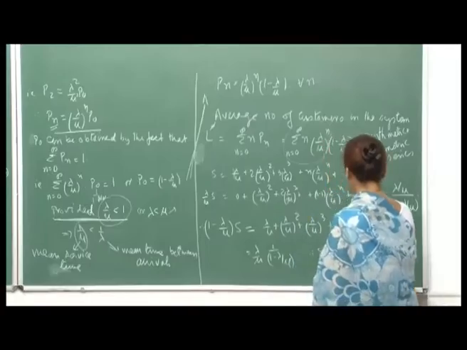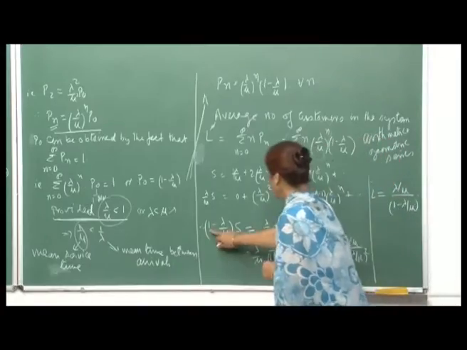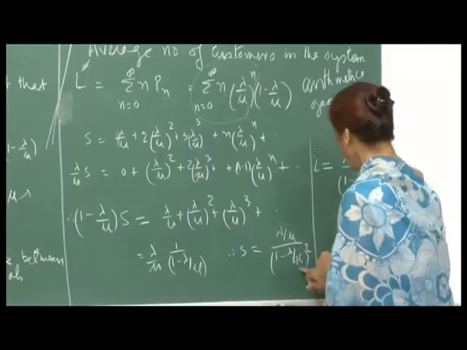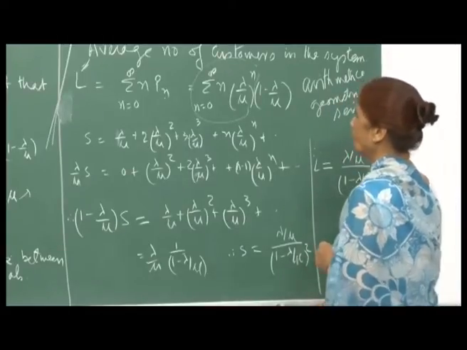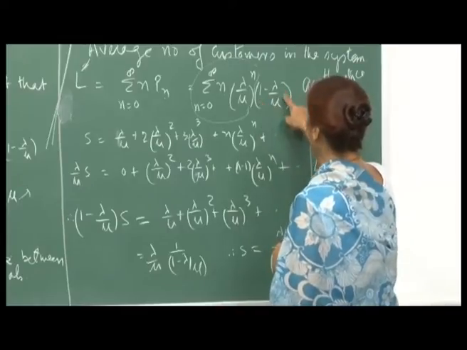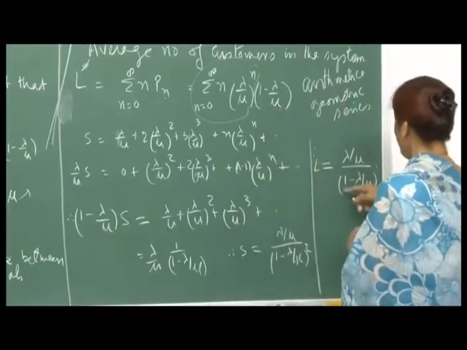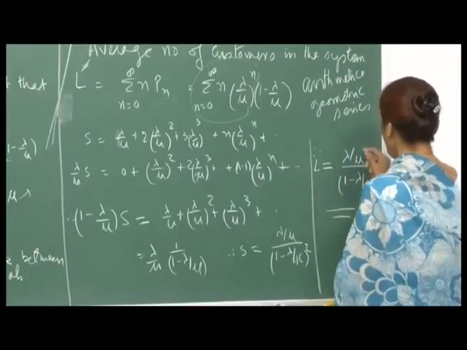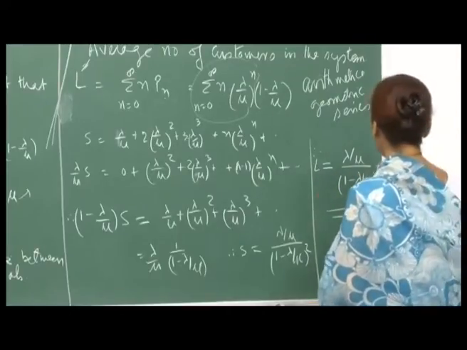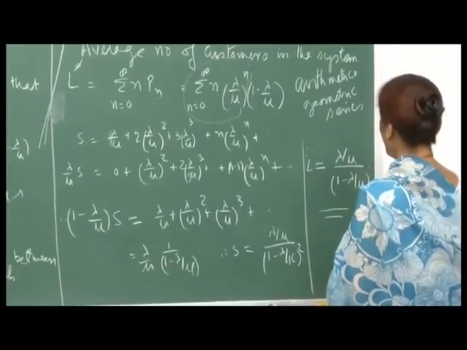So, therefore, your S is lambda by mu into 1 minus lambda by mu whole square. And so, your L, because L had a 1 minus lambda by mu here, that will get cancelled. So, therefore, the average number of people in the system is lambda by mu upon 1 minus lambda by mu.